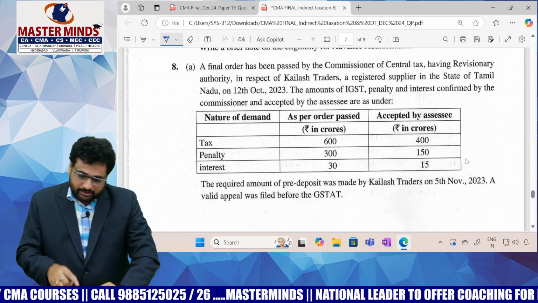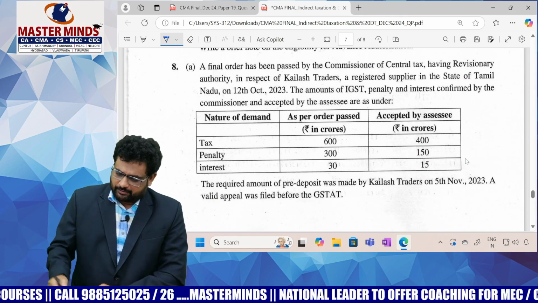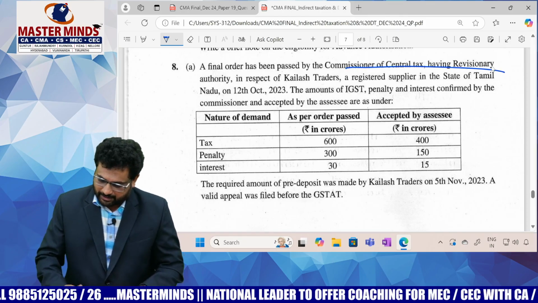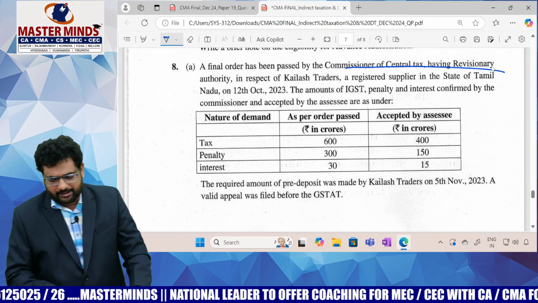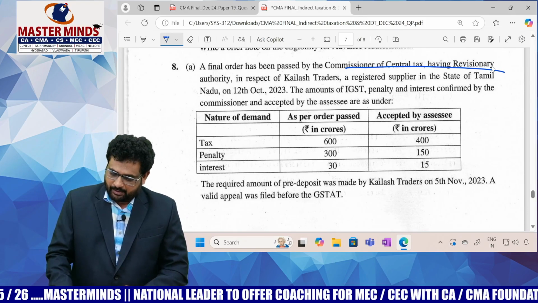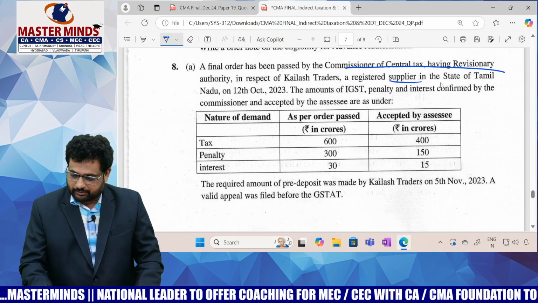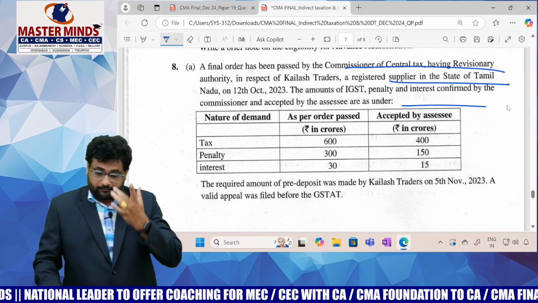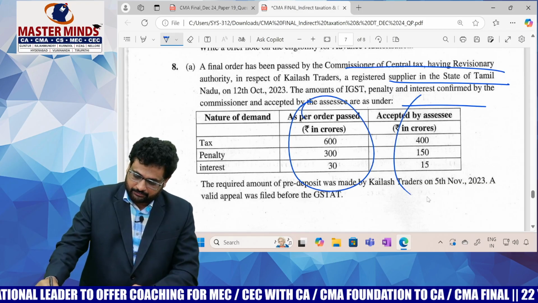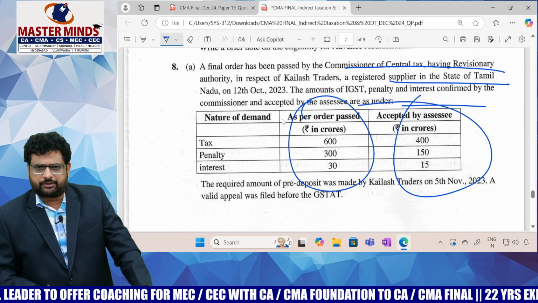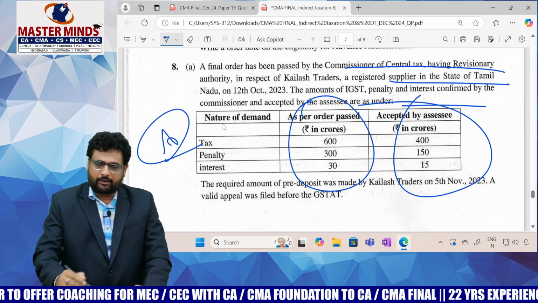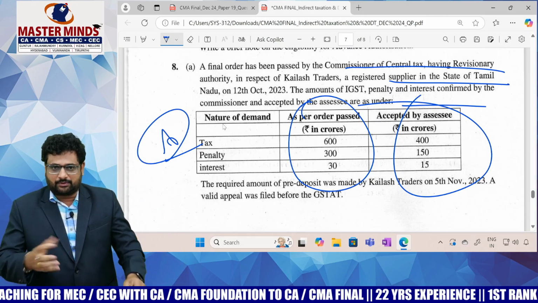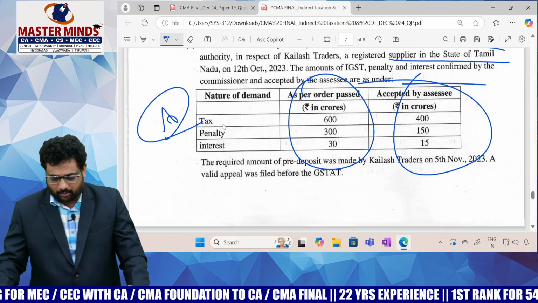And this one is just like an analytical question. That means with respect to a final order that has been passed by the Commissioner of Central Taxes having the revisional authority in respect of Kailash Traders, a registered supplier in the state of Tamil Nadu, the amount of IGST, penalty and interest confirmed by the Commissioner is, these are the amounts. I think pre-deposits, ma. This is an analytical question. If at all you are able to read 15%, like that 20%, 10%, like that there will be there now. You need to write about them. Easy one.